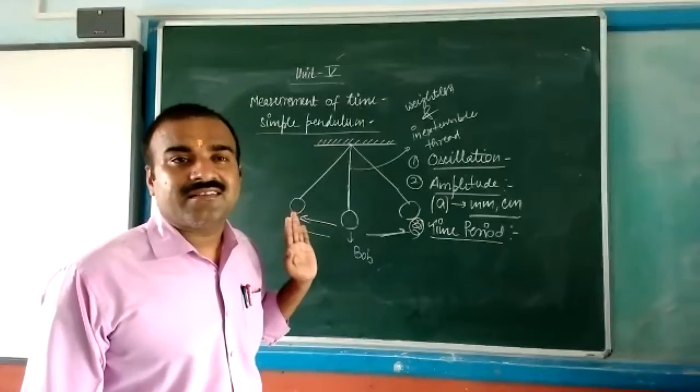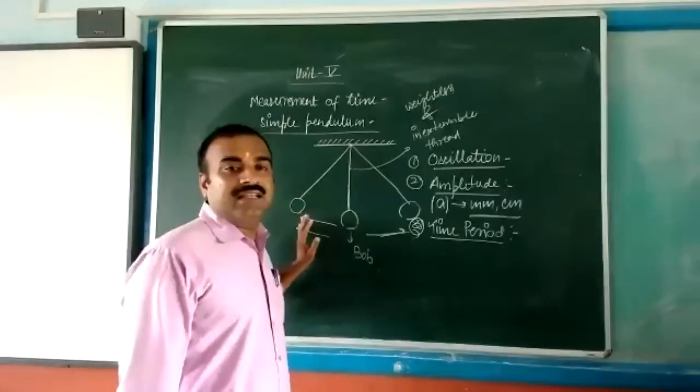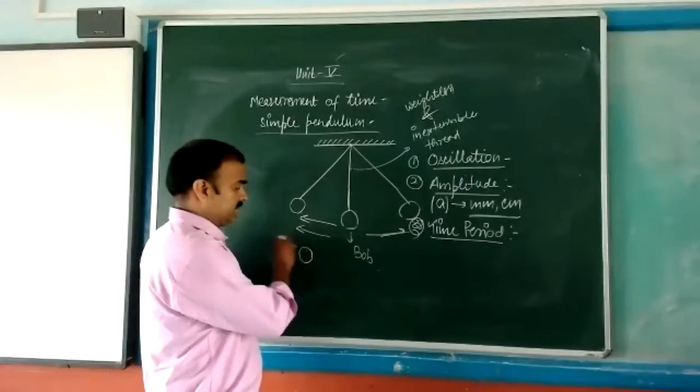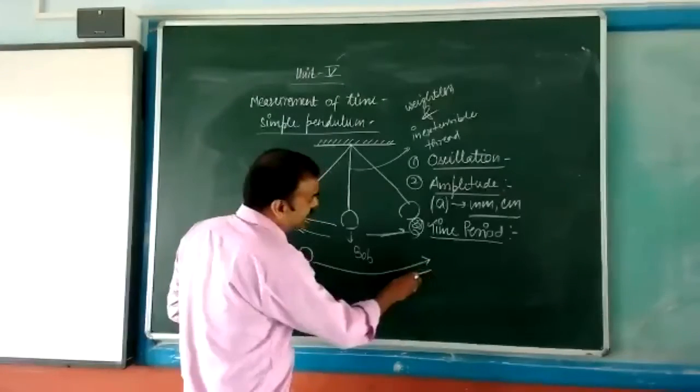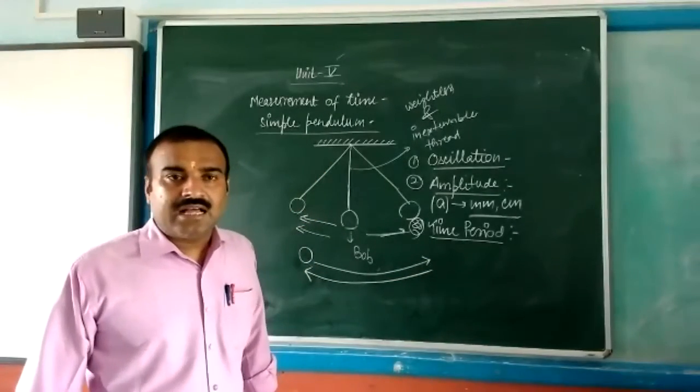For completing one oscillation, suppose the bob starts from here, moves there, then again reaches here.